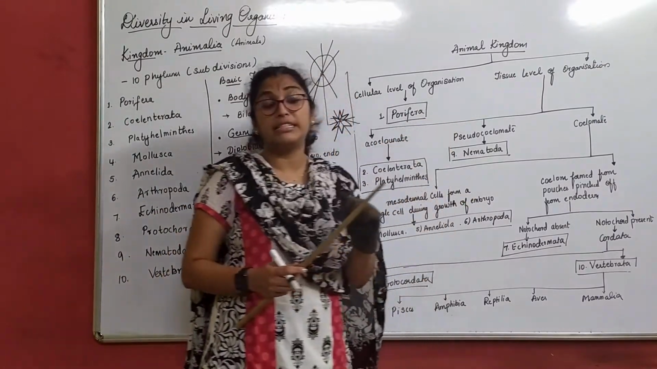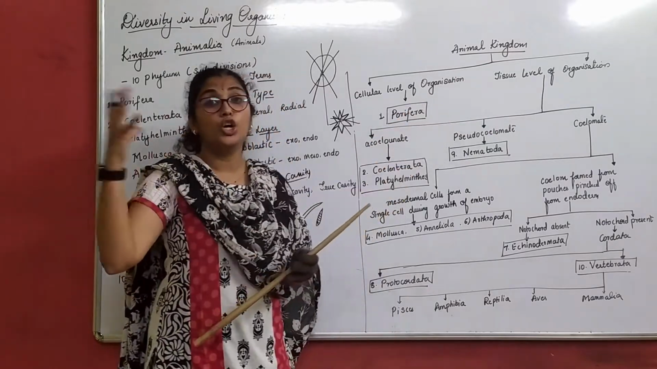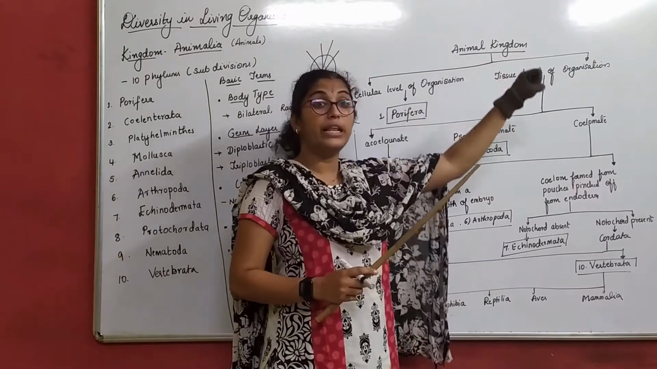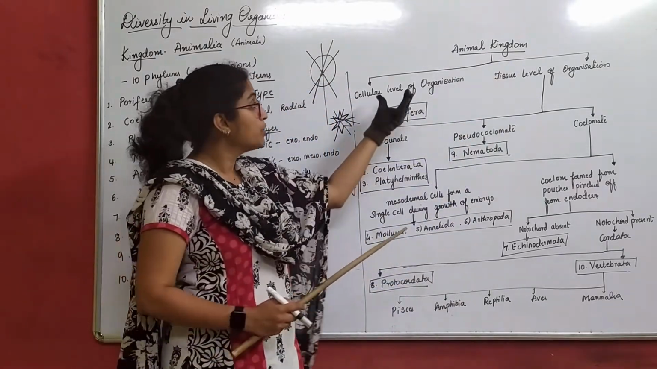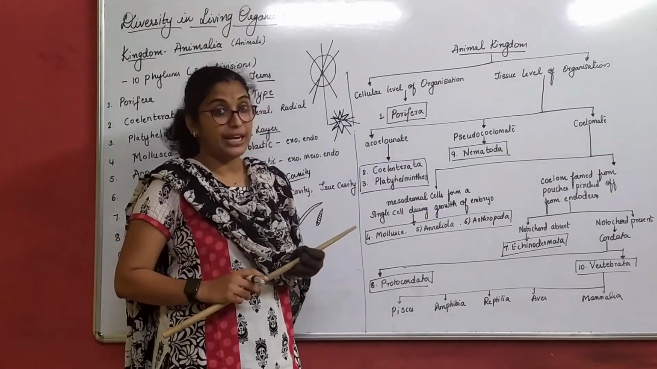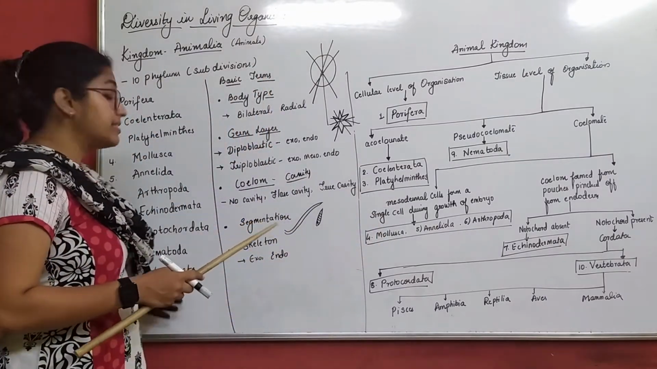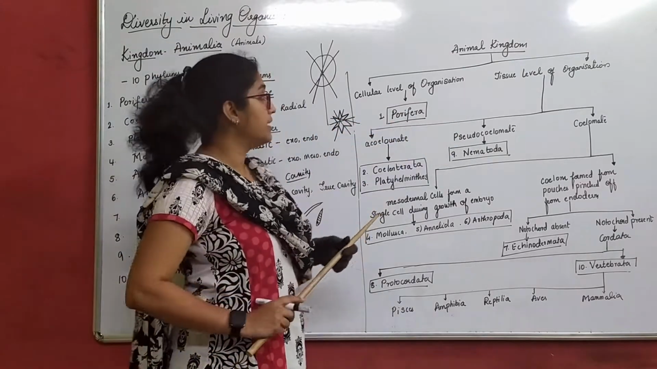Tissue level organization, excuse me. What happens here is a group of cells forms a tissue, right? So these tissues will carry the functions of the body. So on these two bases, we divide the animal kingdom, right? Under these two kingdoms, all these categories, that is 10 phyla, will come. Where do they come? Let us first understand.